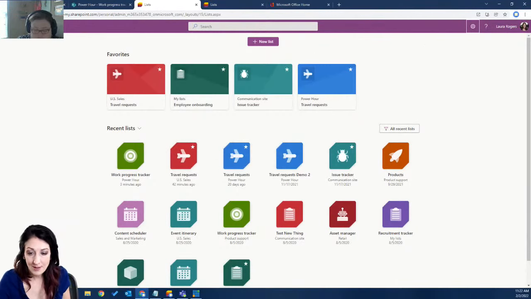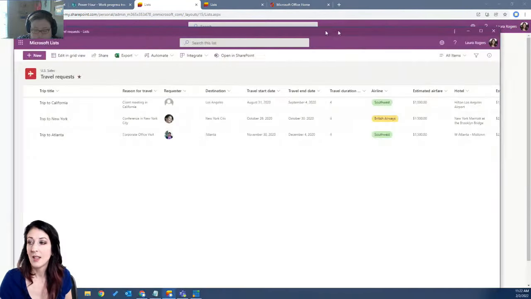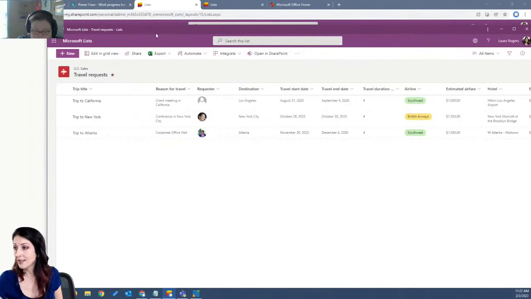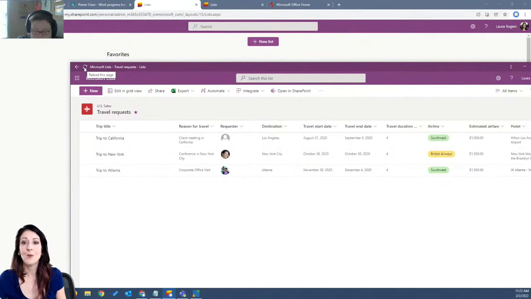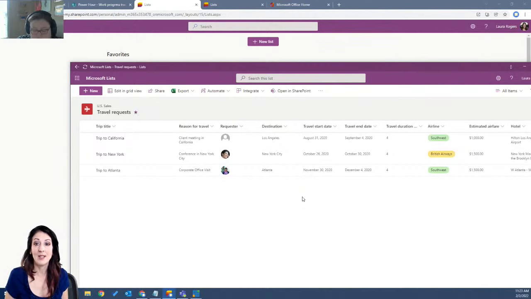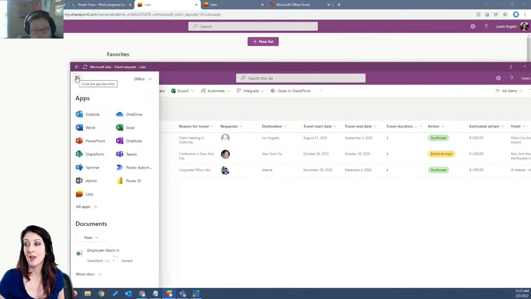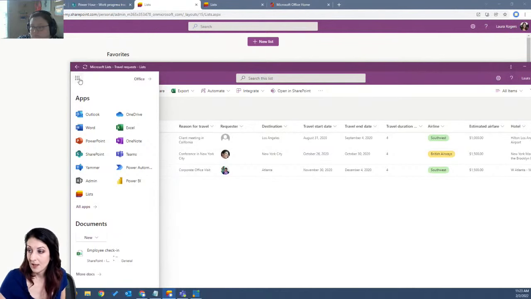And then let's see, here we go. So this is just a different list in that same site. It's the travel request, but this is in the actual Lists app. And it is just an app on my desktop. And this is cool because it will go offline and it will let me work offline because it's pulling the data down to my desktop. And that way I can just go straight to Microsoft Lists without having to be online, as long as I've opened it up before, installed it, before I go on a trip, go offline.